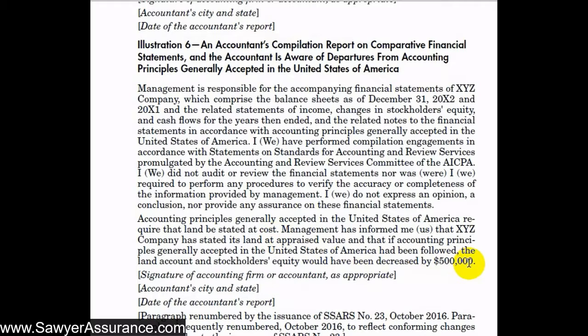And this tells us that the cost basis was actually $500,000 less than what the appraised value is currently. So that would be pretty helpful for users of the financial statements to know, and is a good example of how to disclose management's departures from the financial reporting framework.